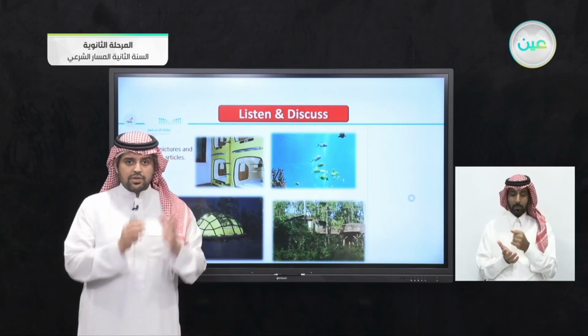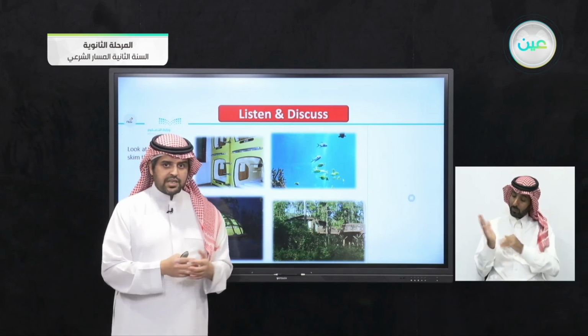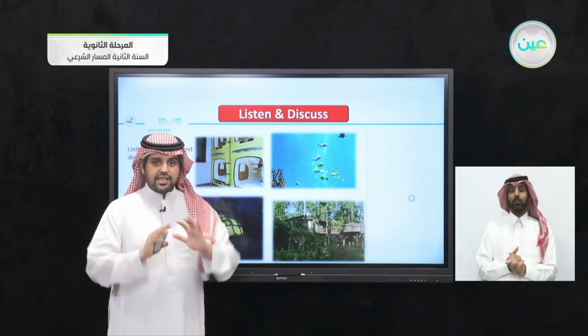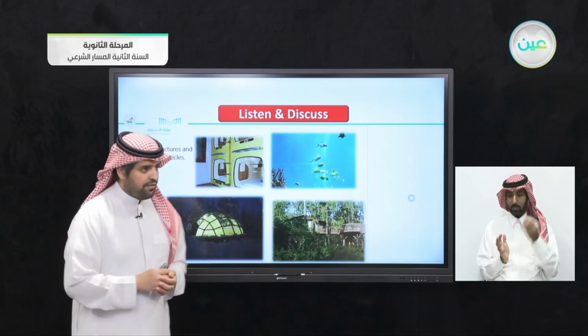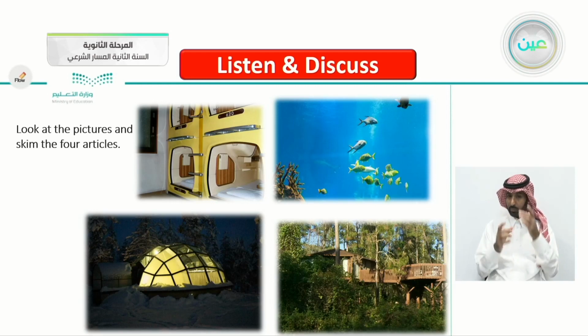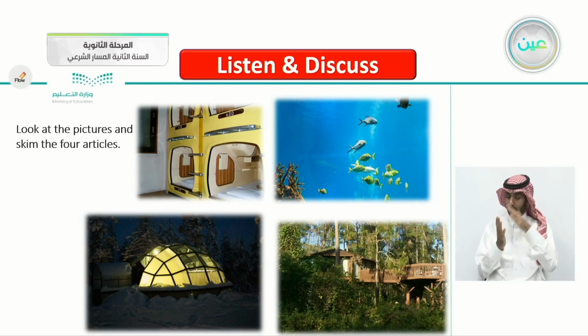It doesn't mean to read every single detail. No, it means just to read quickly, just to get the main theme, the general idea of the article. So again, look at the pictures and then go to the 4 articles related to these pictures, and skim read the 4 articles.